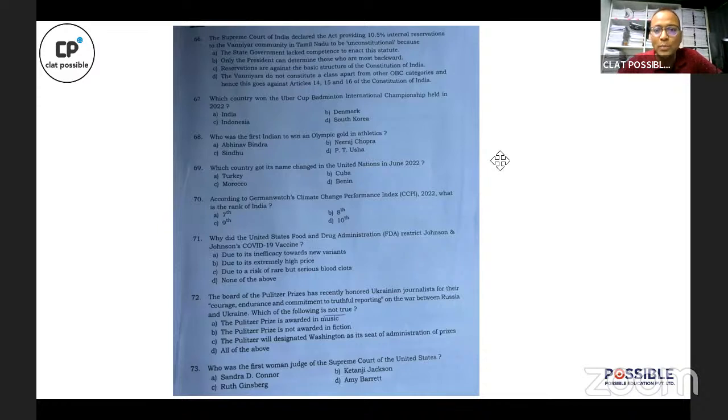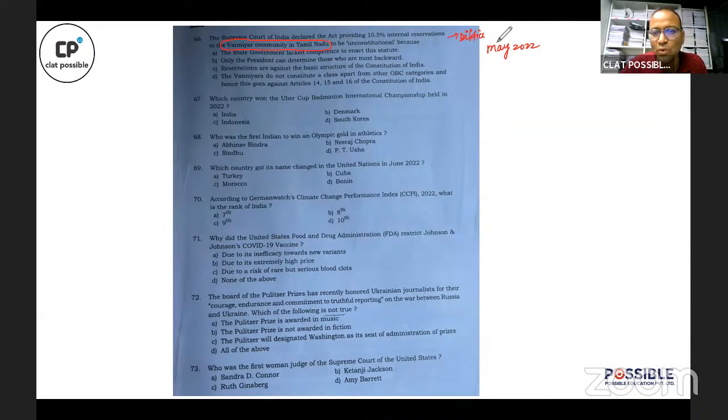All right. Supreme Court's decision to cancel reservation for Vanniyar community in Tamil Nadu. Once again, if I remember correctly, this is news from May 2022. So what happened is that in March 2022, Madras High Court declined giving this reservation to Vanniyar community, and then Supreme Court upheld that decision. But I would rate this question as difficult.